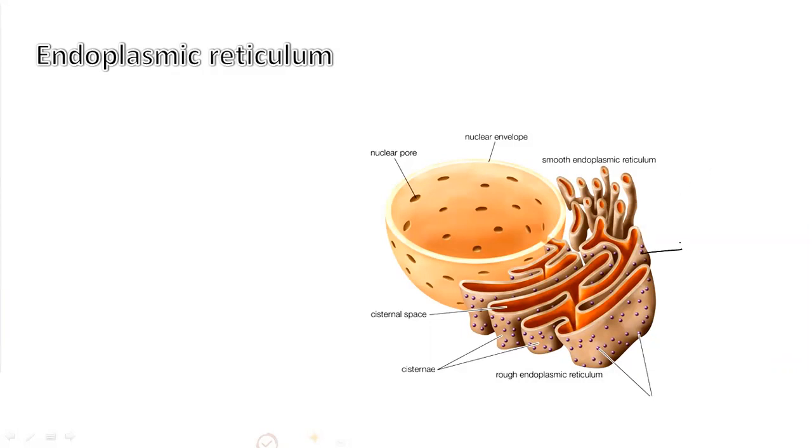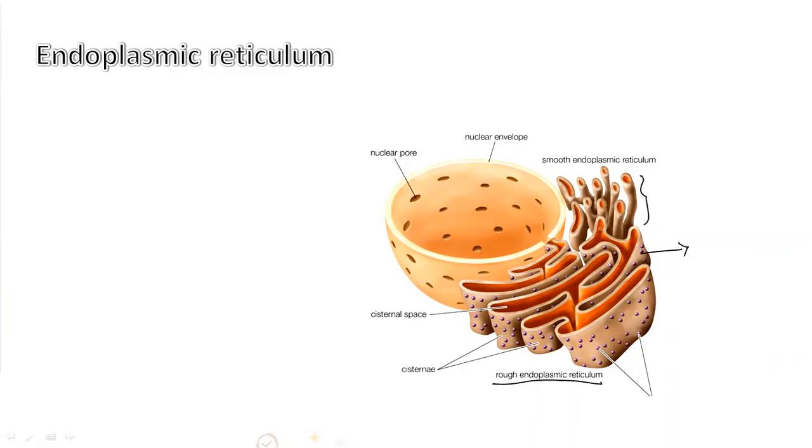Here you can see the ribosomes are there on the endoplasmic reticulum, which makes the surface of the endoplasmic reticulum rough. So this is rough endoplasmic reticulum, and in this region, you can observe there is no ribosome attached on the surface. So this part is the smooth endoplasmic reticulum.